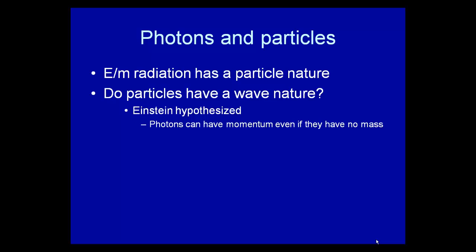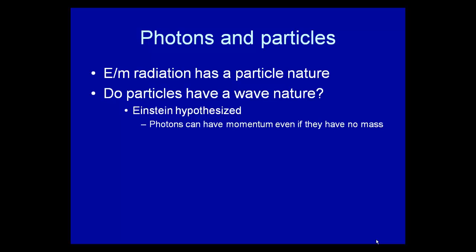Now, we know that electromagnetic radiation has a particle nature. And again, the easiest way to understand that is photons begin life and die as particles, and then they move as waves. And for me, that's the easiest way to think about it. When light is created, it behaves more like a particle. When it's absorbed, it behaves more like a particle. But while it's moving, it really behaves more like a wave, is probably the simplest way. So now, if electromagnetic radiation has a particle nature, do particles have a wave nature?